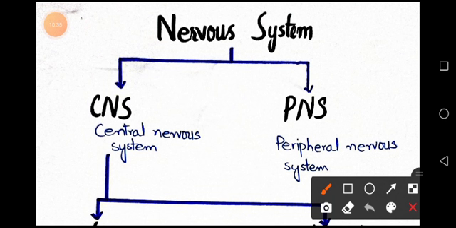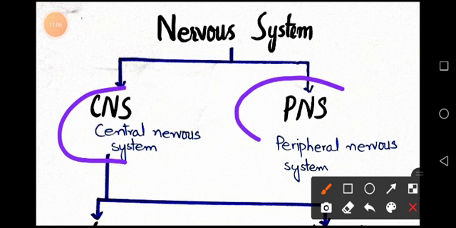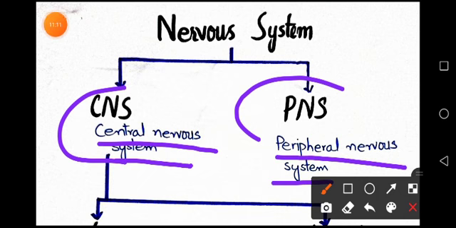It may be a physical change or a chemical change. The nervous system is a complex information processing system and mainly consists of three parts: brain, spinal cord and nerves. Then our nervous system is further divided into two major parts, CNS and PNS. CNS stands for central nervous system and PNS stands for peripheral nervous system.